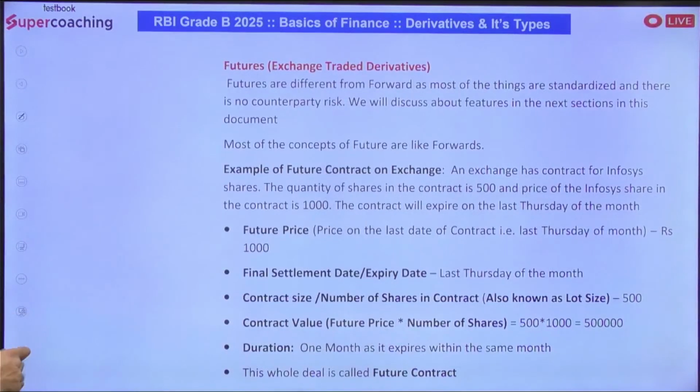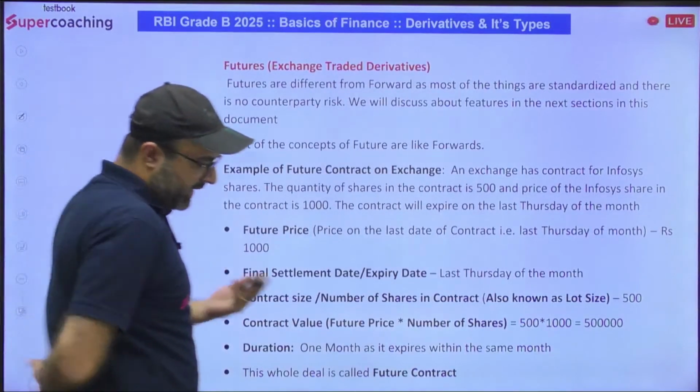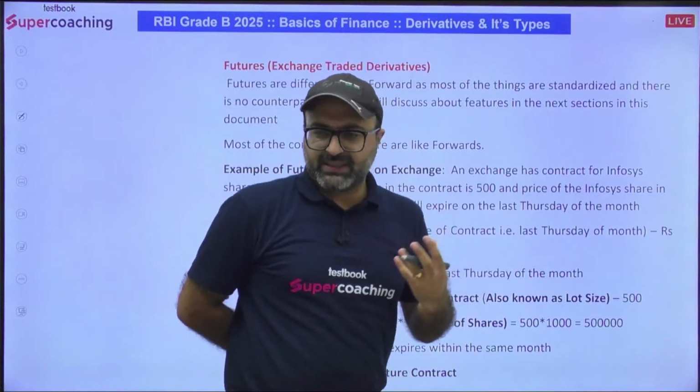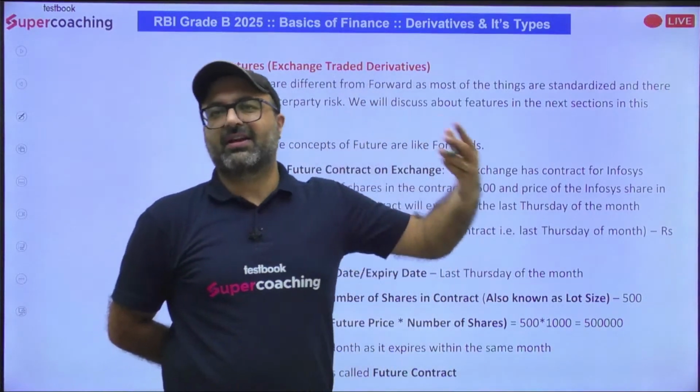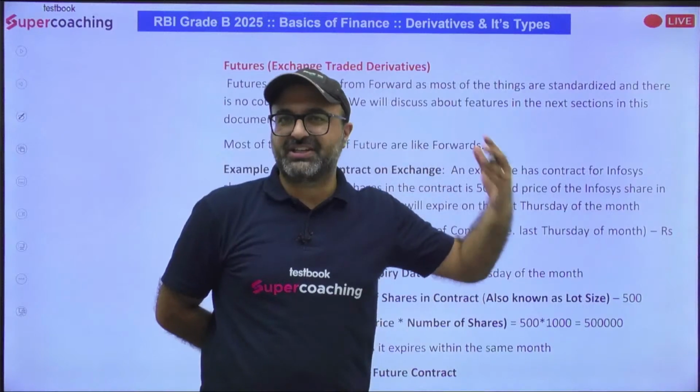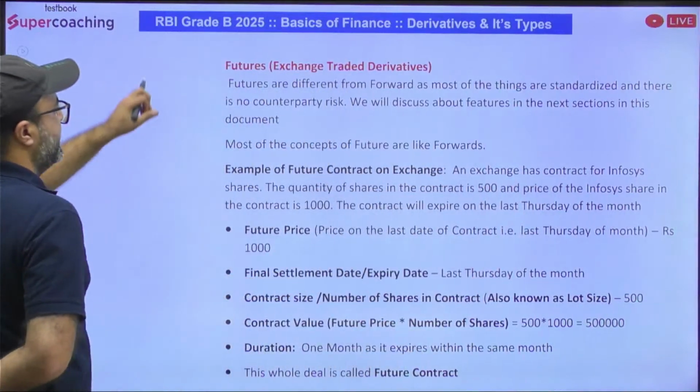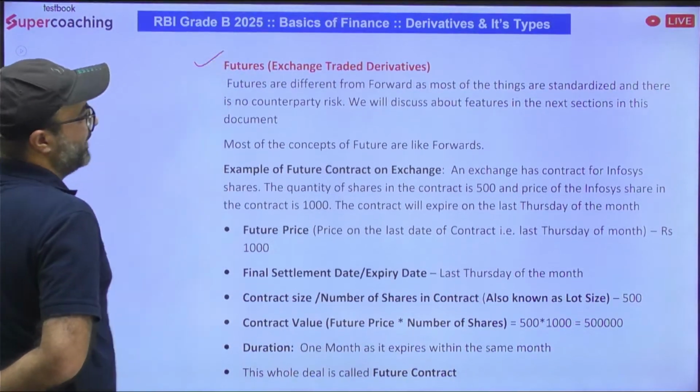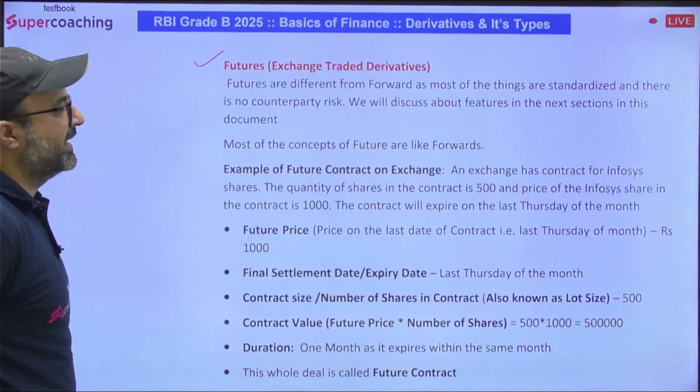Futures are again derivatives, but they can be termed exchange traded derivatives, because they are traded with the help of a mediator, a clearinghouse.